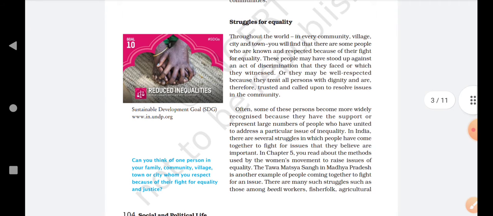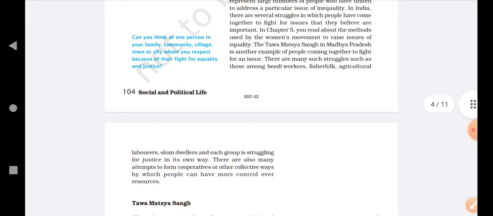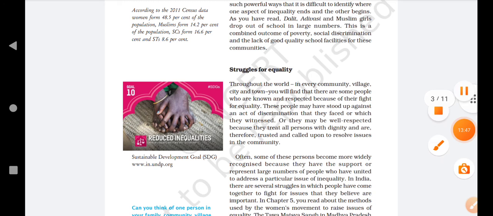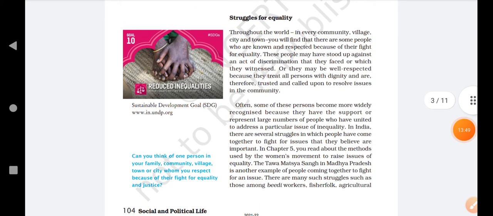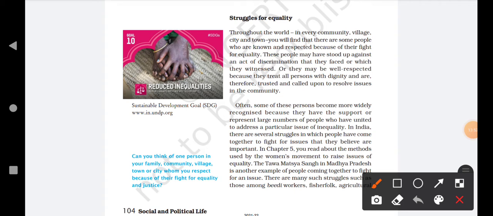Now we are going to start the next topic, which is struggles for equality. What kind of struggles are made for equality is what we are going to study here. Throughout the world, in every community, village, city, and town, you will find some people who are known and respected because of their fight for equality. In different communities, villages, cities and towns, some groups of people come together and fight against the inequalities present in society.